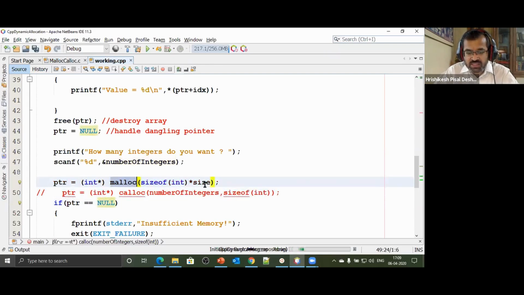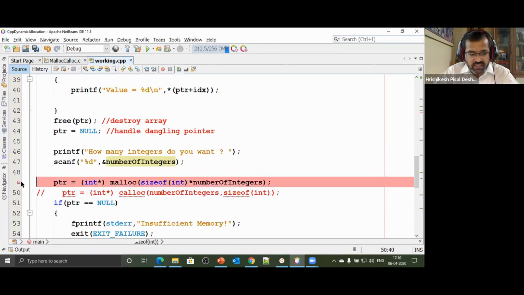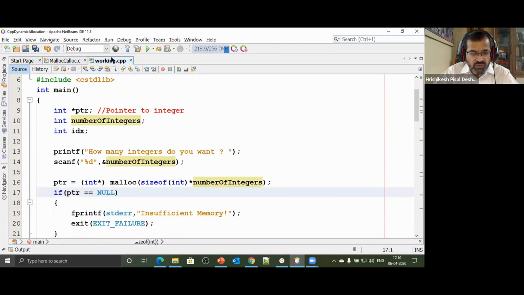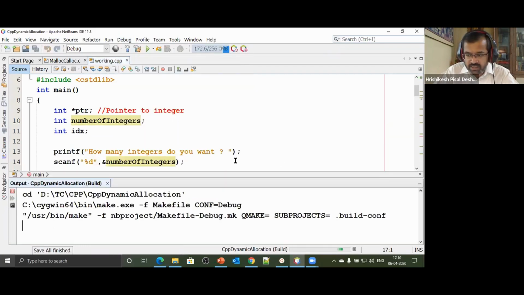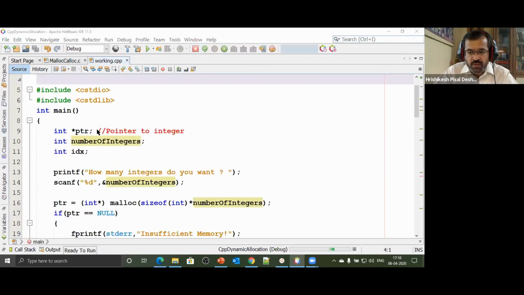Suppose I say malloc, sizeof, sizeof number of integers. Here there is a variable called number of integers. Let's jump start from here. We have discussed the first half of it, and we'll continue from where we left off in the diagram. See what's happening. I again say malloc, and then next time I'll say calloc, and I'll show you some very interesting aspects. What may happen?